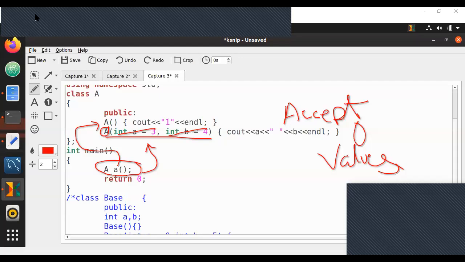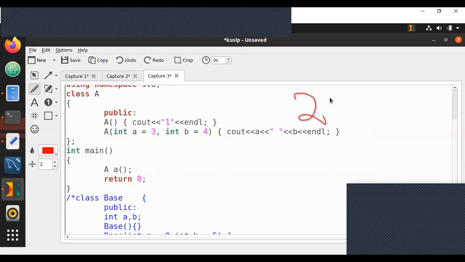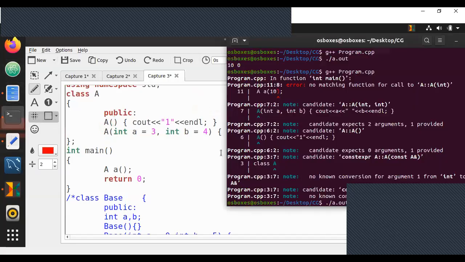In this case, it goes to neither one. Remember, whenever you have two functions with the same data type, same parameters, both are having zero parameters essentially because both can take zero parameters. Both have the same return type. Both have the same functions. This is where ambiguity happens. Remember the concept of function overload.